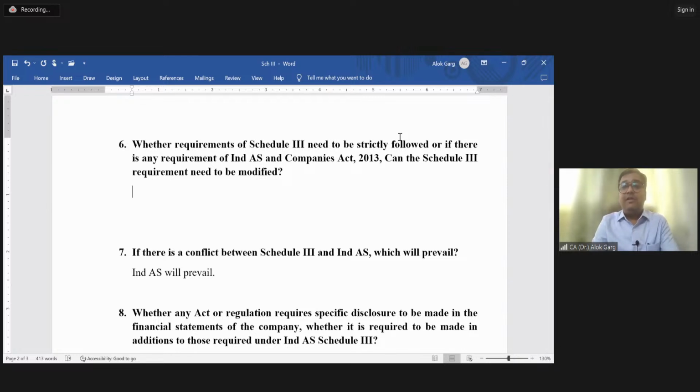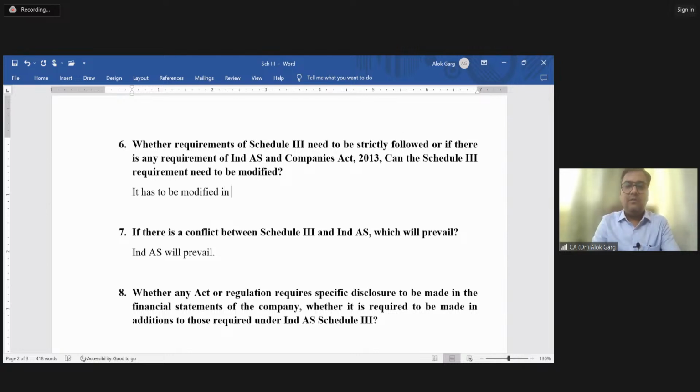Whether the requirement of Schedule 3 needs to be strictly followed, or if there is any requirement of Ind AS and the Companies Act, can the Schedule 3 requirement be modified? The answer is yes. It has to be modified in compliance with Ind AS and other regulatory requirements. Let me give you an example here.